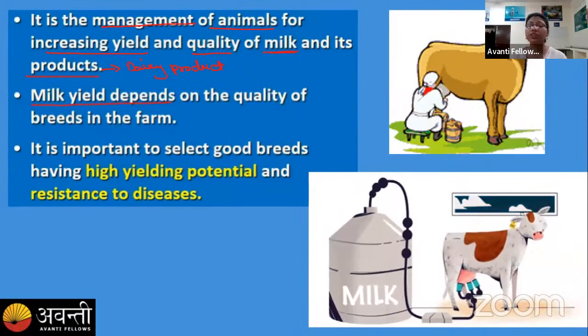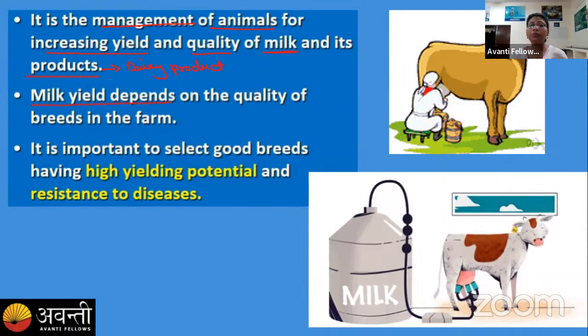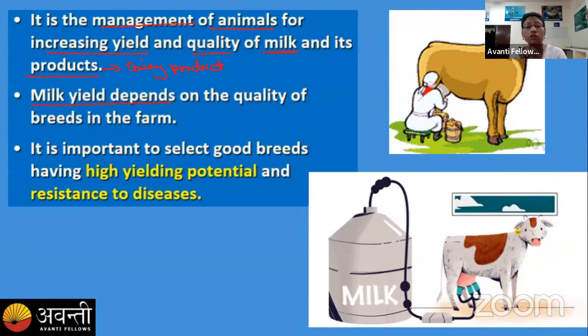Those Jersey cows, which are hybrids imported from other countries, have a high milching tendency. So now we need to improve this, right? We have to make hybrids with our desi cows so that milk production increases. Along with that, in dairy farming, we are not only focusing on the production of milk. Apart from that, we want to improve their health, so we have to make them disease resistant.